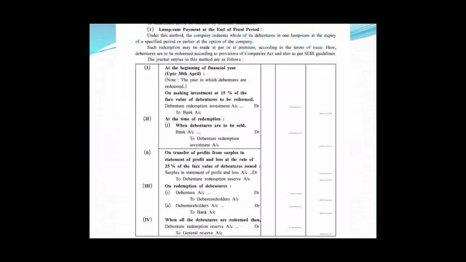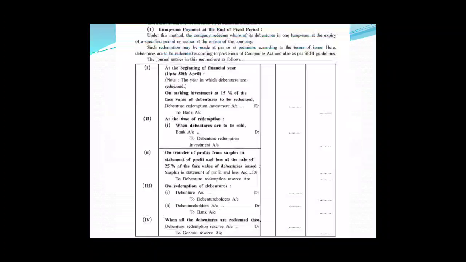Here debentures are to be redeemed according to the provisions of the Companies Act and also as per SEBI guidelines. The journal entries for this method are as follows. So friends, as we have seen, in the year in which debentures are to be redeemed, on or before 30th April of that year, the company needs to invest 15% of the face value of debentures. So the first entry will be on 30th April of that particular year where debentures are due to be redeemed.